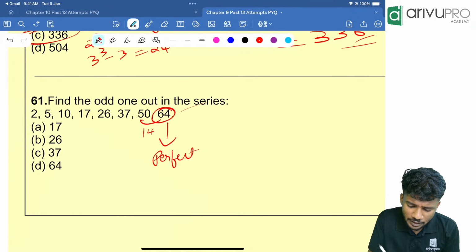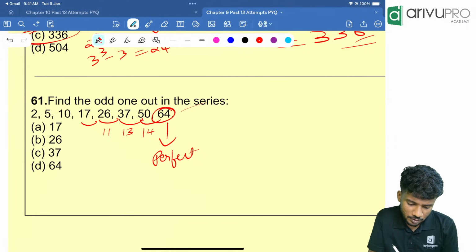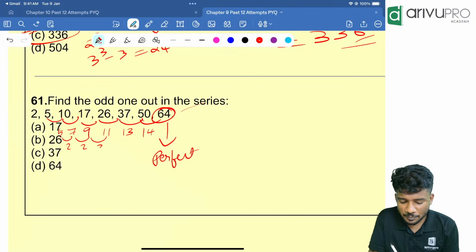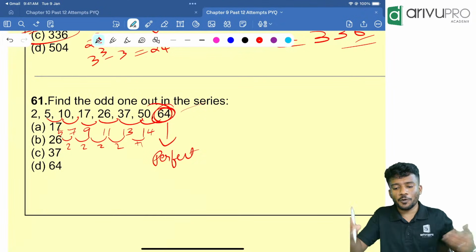When you check the pattern, here it is 14. Here it is 13. Here it is 11. Here it is 9. Here it is 7. Here it is 5. So a pattern of 2 is happening, right? Plus 2, plus 2, plus 2. Here it is plus 1. So 64 is the odd man out.